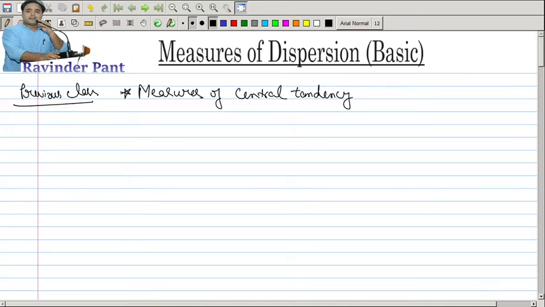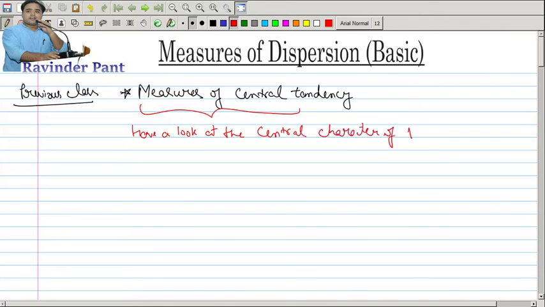In this chapter, we try to have a look at the central character of the data set. These were part of your descriptive statistics.